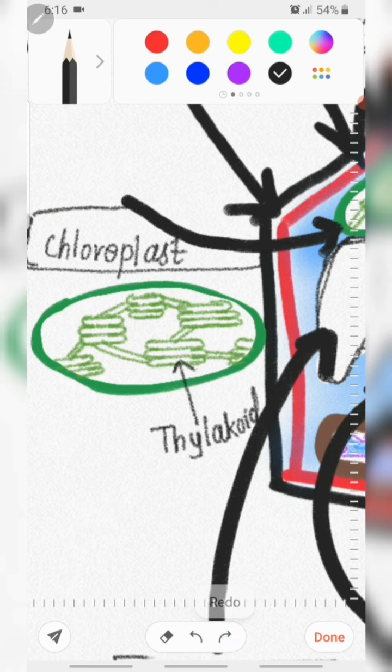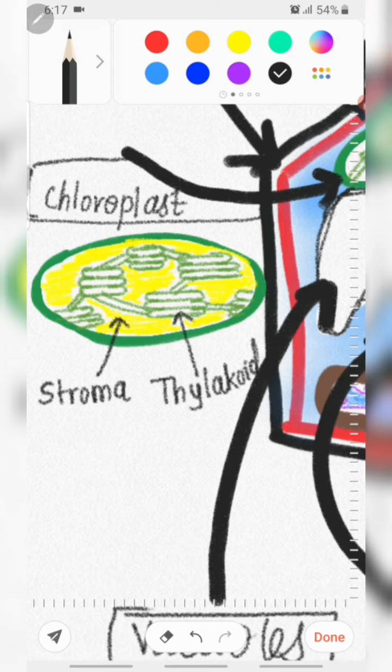Thylakoids are stacked one above another, forming a granum. Other than the thylakoid, there is a liquid present in a chloroplast. That liquid is known as the stroma, and this stroma contains enzymes, DNA, ribosomes, and carbohydrates that are necessary for the photosynthesis process.